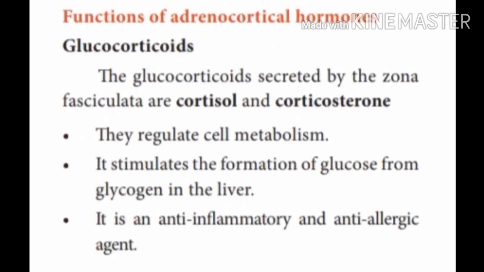Let's look into the functions of the glucocorticoids, which are secreted from the fasciculata region: cortisol or corticosterone. They regulate cell metabolism. They stimulate formation of glucose from glycogen in the liver. So glucose is mainly secreted from this part. It is an anti-inflammatory and anti-allergic agent.